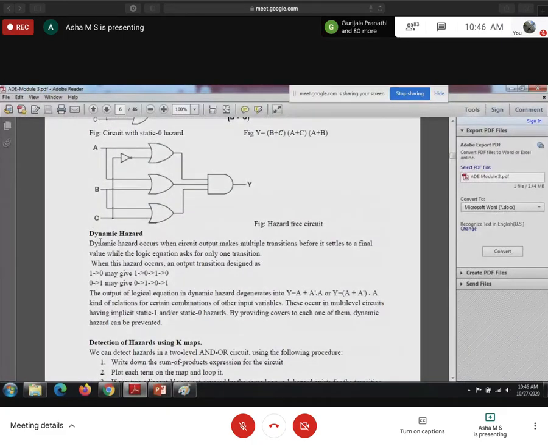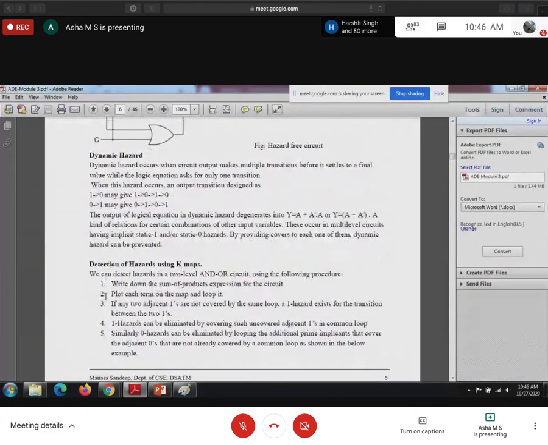So what is the meaning of dynamic hazard? Multiple transients, two or more times, before it settles to a final value. Say I need to change from 1 to 0. Before settling from 1 to 0, it may go 1 to 0, 0 to 1, again 1 to 0. Means before settling to the final value, it changes two or more times. That is nothing but the dynamic hazard.